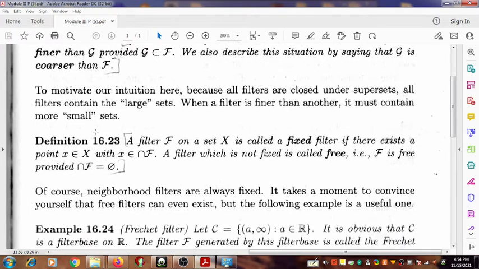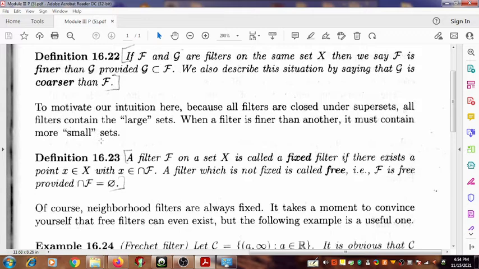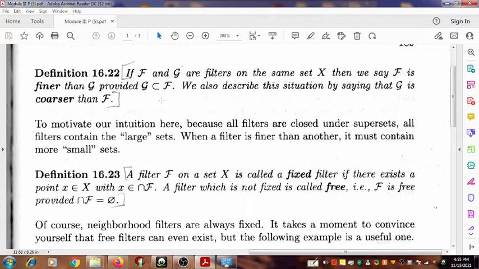To motivate our intuition here: all filters are closed under supersets, so all filters contain the larger sets. When a filter is finer than another, then it must contain more small sets. So when F is finer than G, it contains more small sets compared to G.